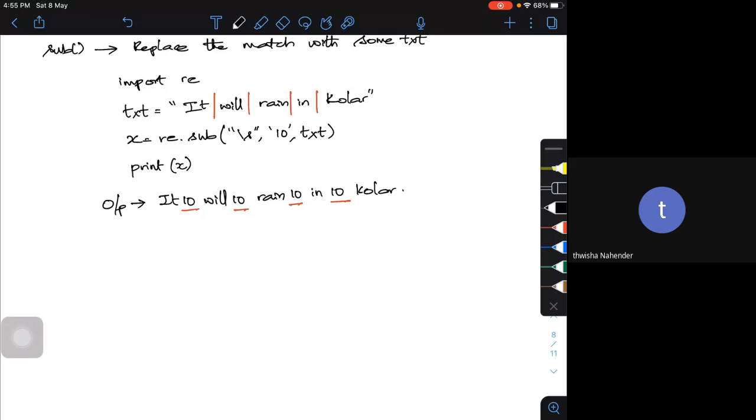We have a few more functions which are used. One is span, another one is group. A few more regular expression functions are used, but these are some of the things which are extensively used in your regular expressions.